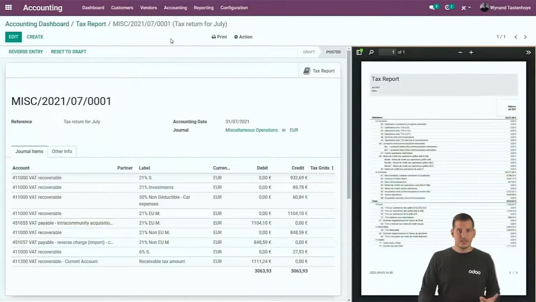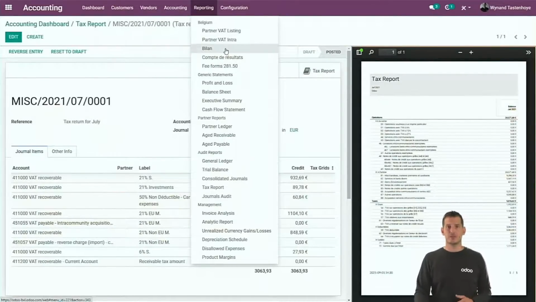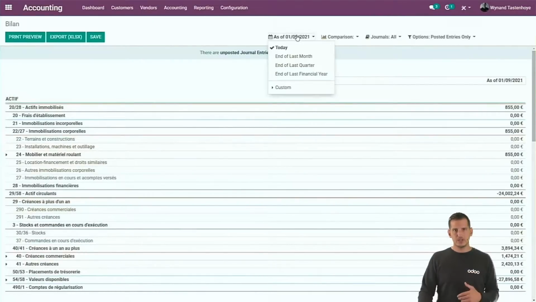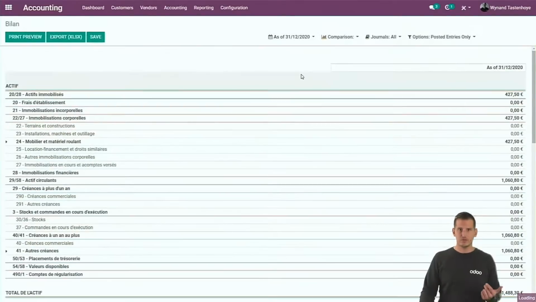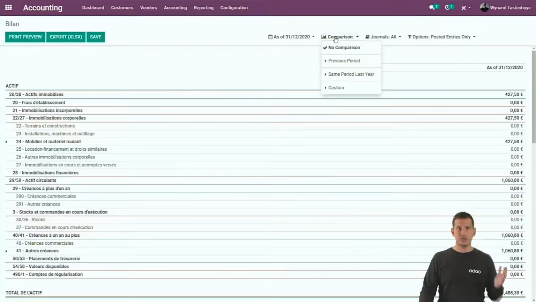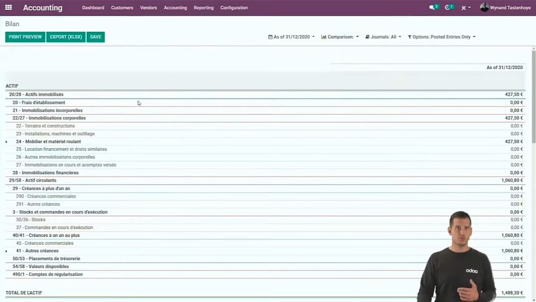So now that we've seen the tax report, let's have a look at some legal reporting. Well, first of all, you have the balance sheet. Again, I'm working here in Belgium, so it's the Belgium one. In your country, it might be different, of course. But by diving into the report, you can immediately change the date. For example, add it to the last financial year. You can add some comparison by month, by year. You can have different comparisons next to each other.